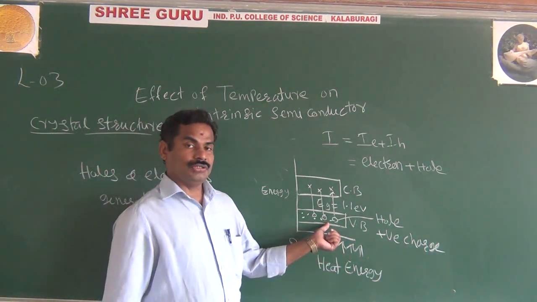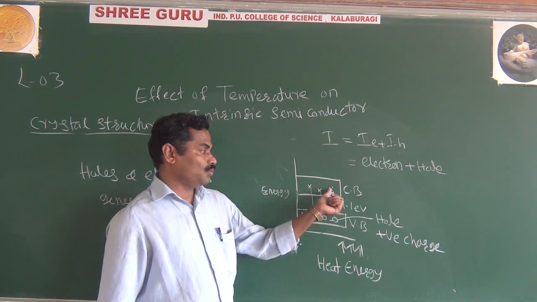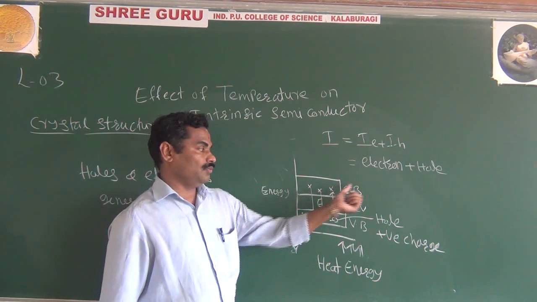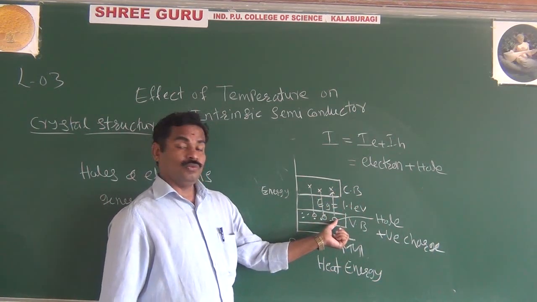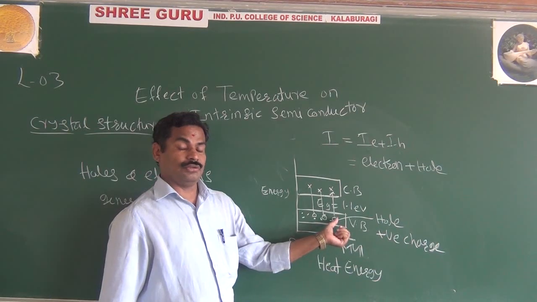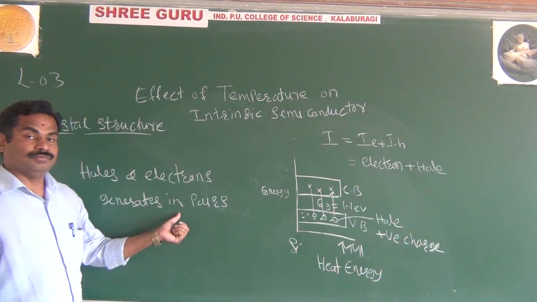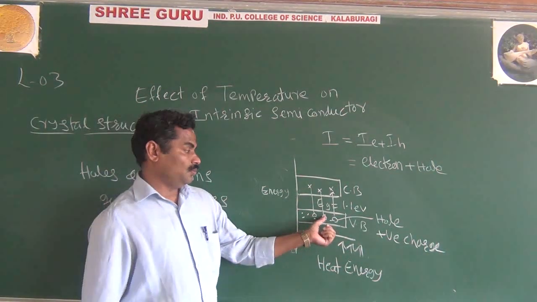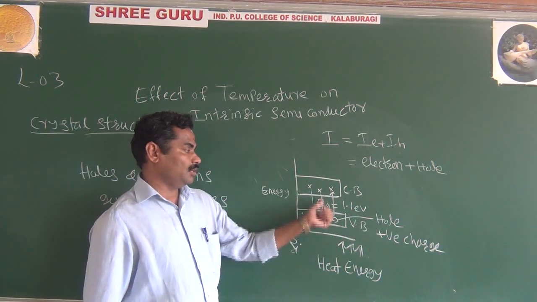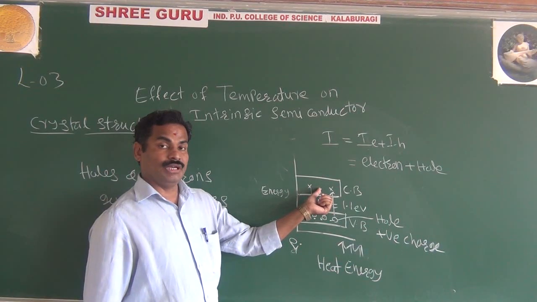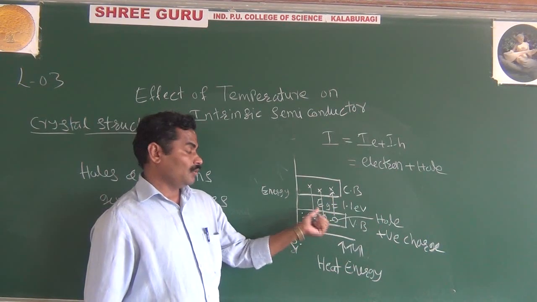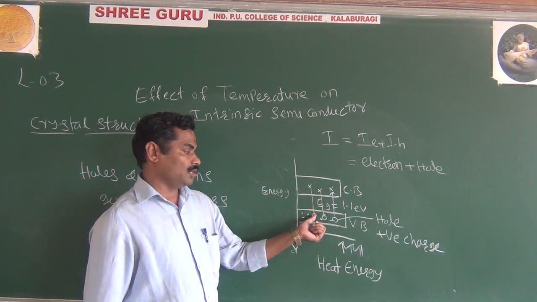If you apply some energy, this electron moves towards the conduction band. You are getting one free electron, and at the same time, one hole is created. It means the electron and hole come in pairs. And here also, if you apply more energy, this electron moves towards here, becomes a free electron, and you are getting another hole. And this electron moves towards here, and you will get another hole here.